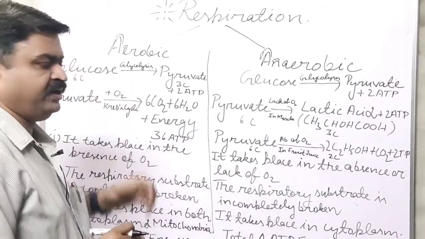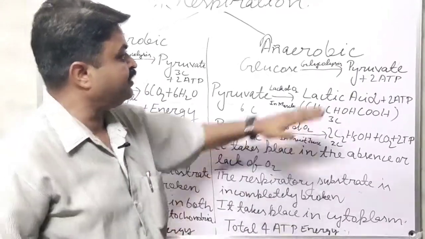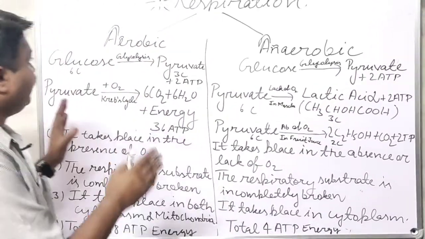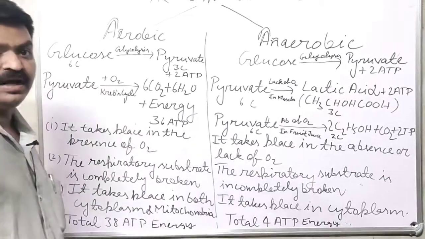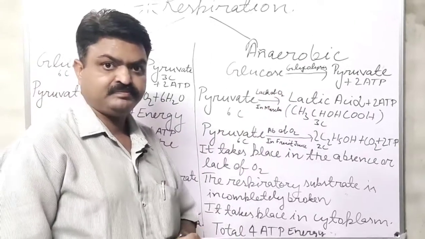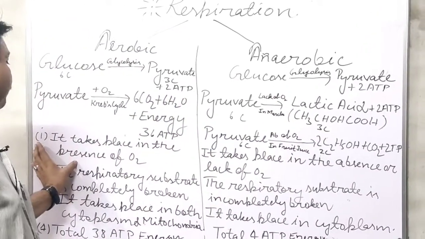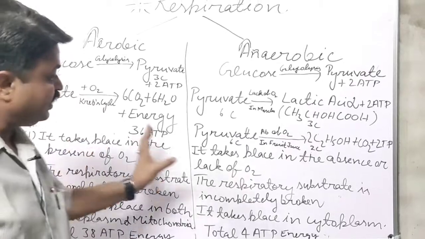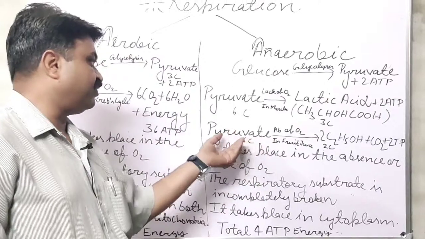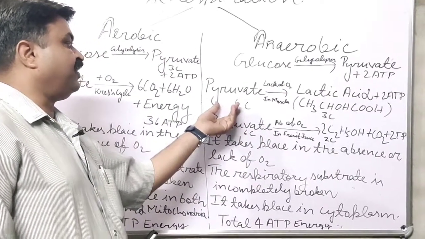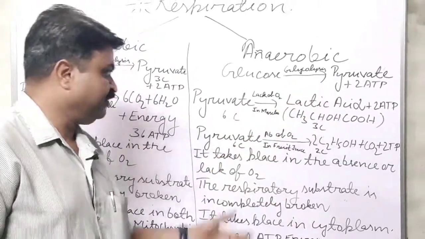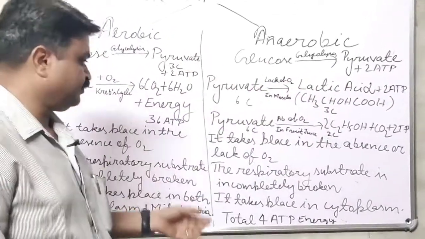Aerobic respiration takes place in both cytoplasm and mitochondria, but anaerobic respiration takes place only in the cytoplasm, student. Aerobic respiration is found in all the higher organisms, and it takes place in the presence of oxygen. Anaerobic respiration takes place in the absence or lack of oxygen. Like in the lack of oxygen, pyruvate is turned into lactic acid in our muscles.